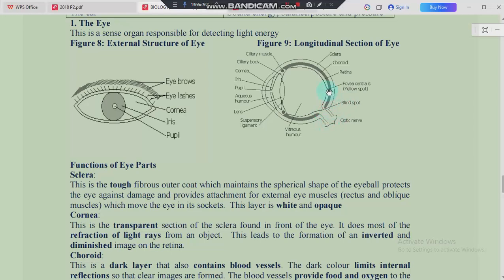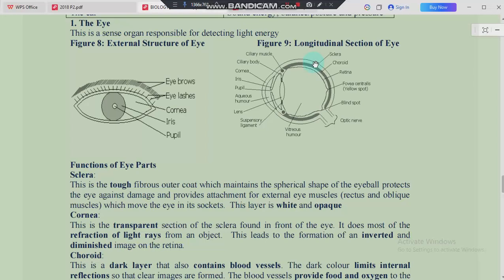We also have another one on this side, which has almost the same structure as the blind spot. We call this the fovea, or the yellow spot, the fovea centralis. Then we have this line which is going there. We call that the retina. Then we have this one which looks a bit dark in color. That is our choroid. And this part just after the choroid, we call the sclera.